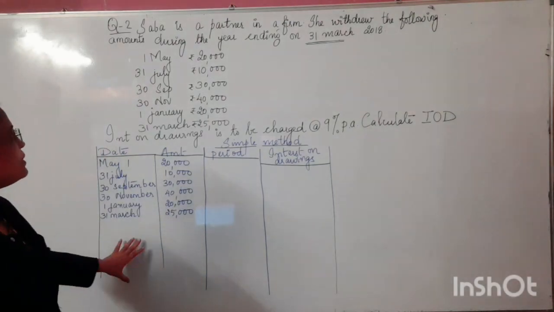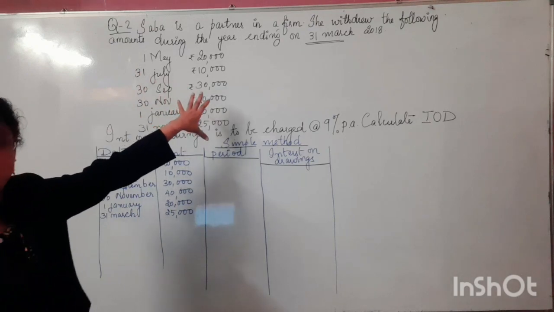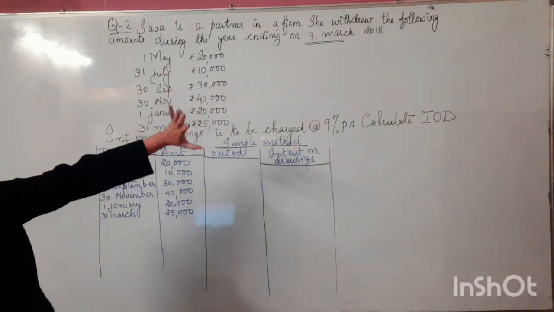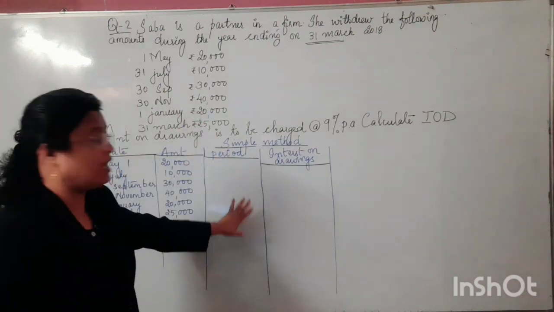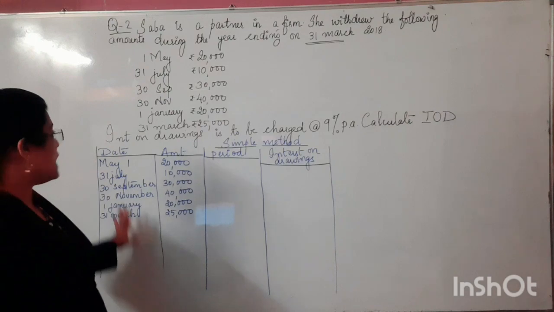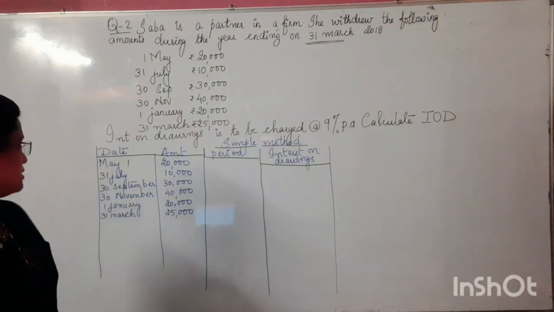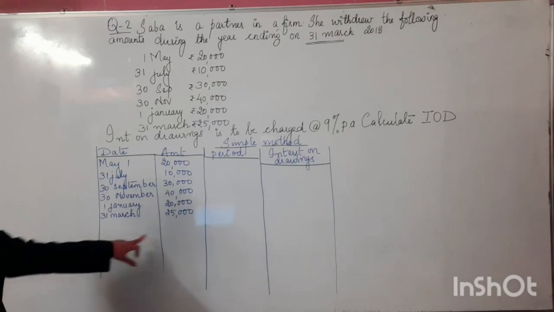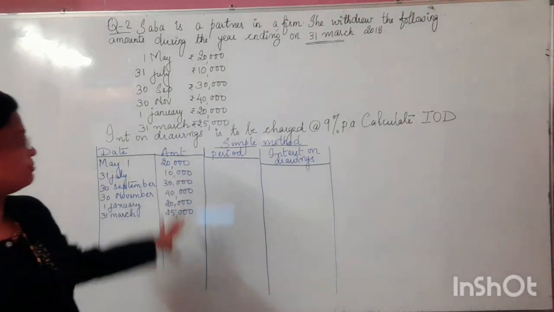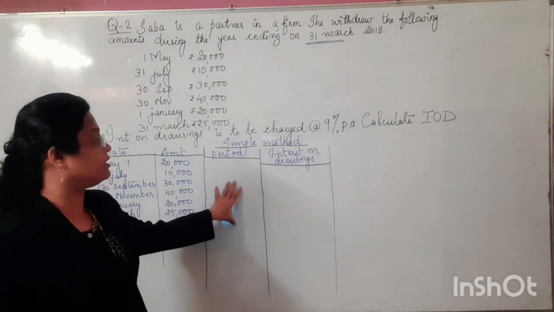Okay, so for this very purpose, as you can see, I have this many instances of the drawings regarding Sabha. In order to have clarity, I prefer to draw a table here. I have divided it into four columns. The first column is for the date, the second is for the amount withdrawn by her, and the third is the time period. We will see how to calculate the time period right now.